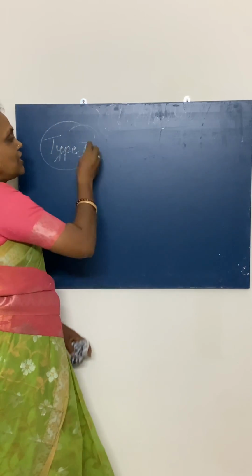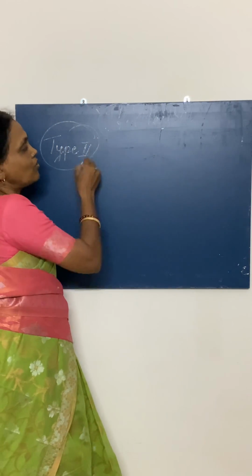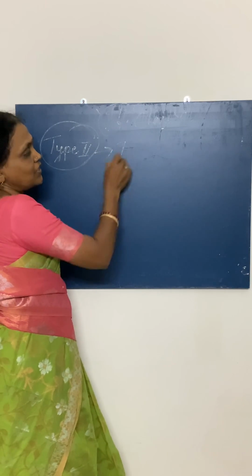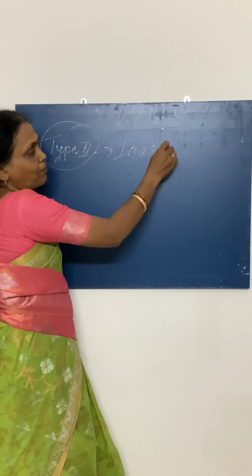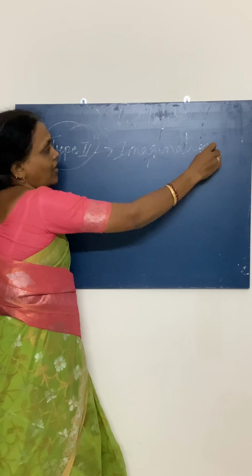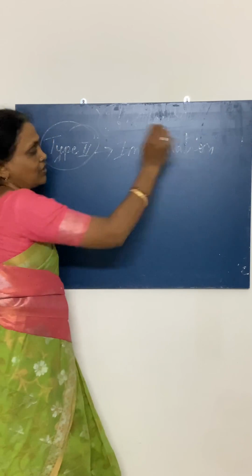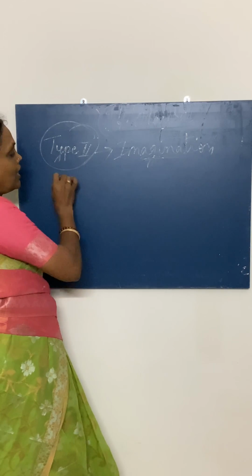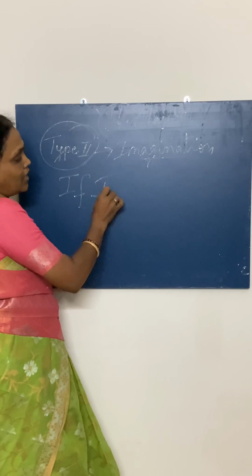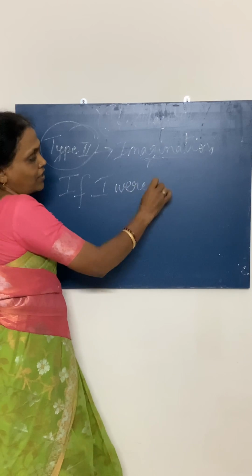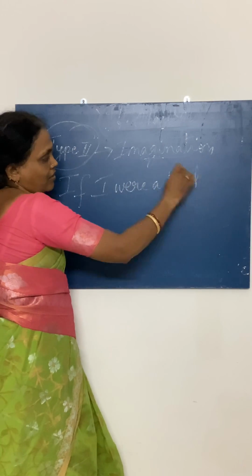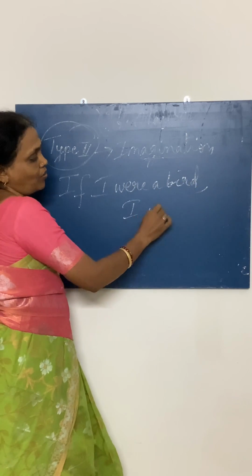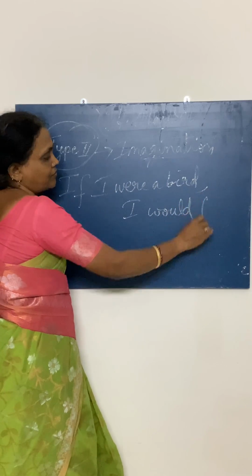Your type 2 conditional is, as I told you, imagination or improbable. That is, this condition will happen only in the imagination. If I were a bird, I would fly.